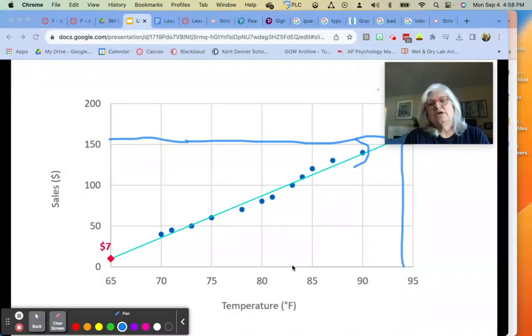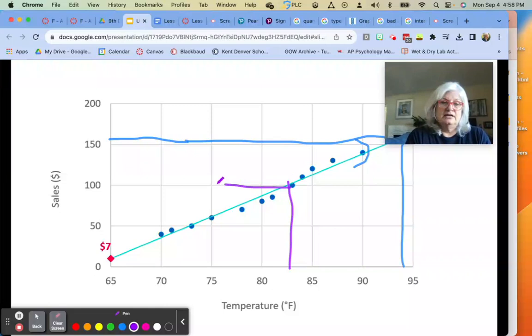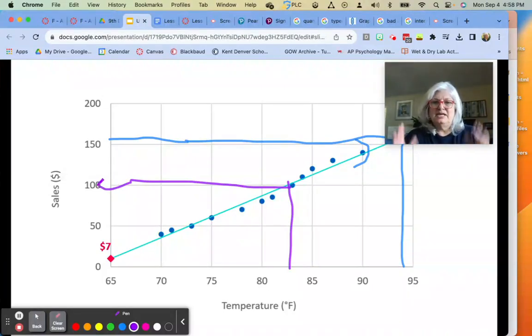But if I said to you, okay, well, yesterday was 83 degrees, what is our predicted sales? I would go right to 83 and cut across, and I would say it would be about $100, and that would be interpolating because it's within the data that I have collected.